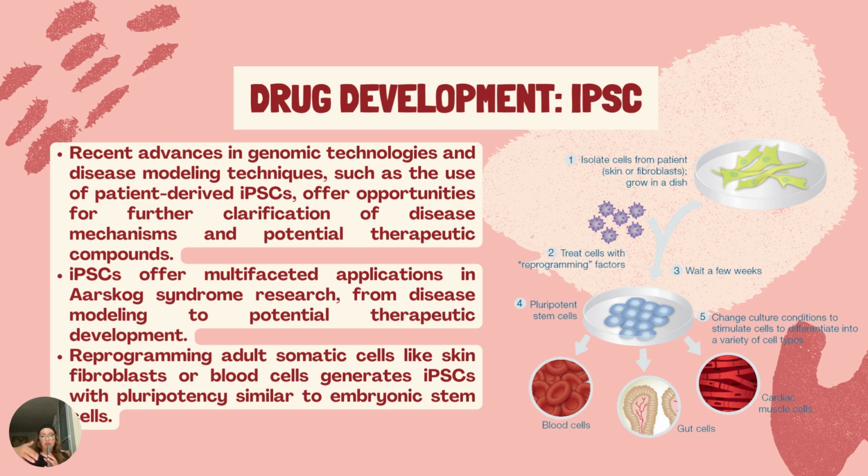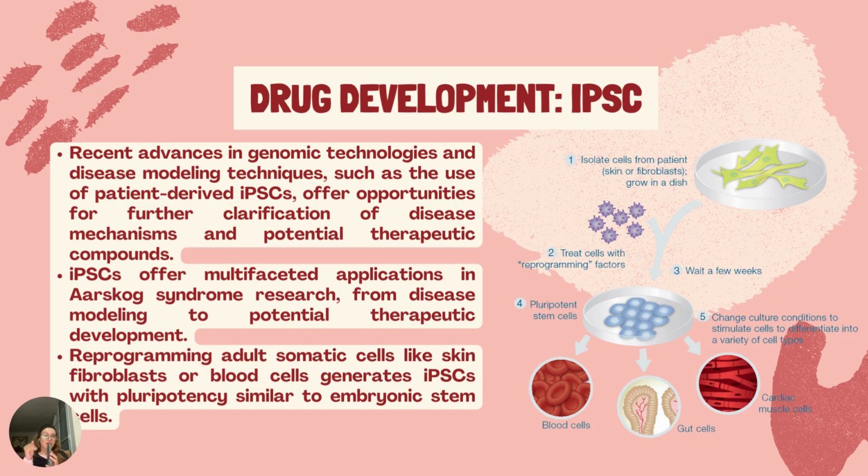But through the reprogramming of adult somatic cells, such as skin fibroblasts or blood cells, we have those induced pluripotent stem cells, iPSCs, that are generated, which acquire pluripotency akin to embryonic stem cells.